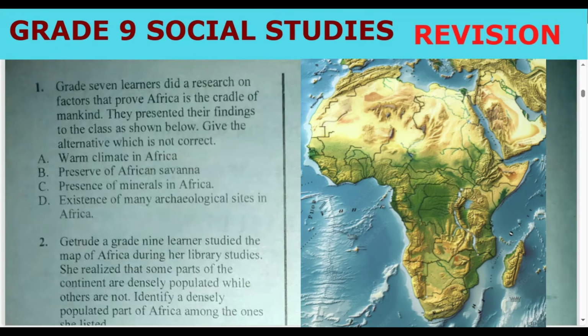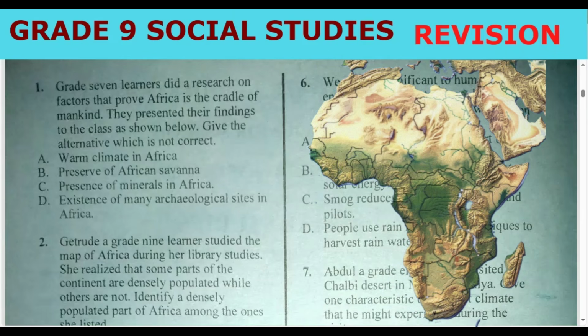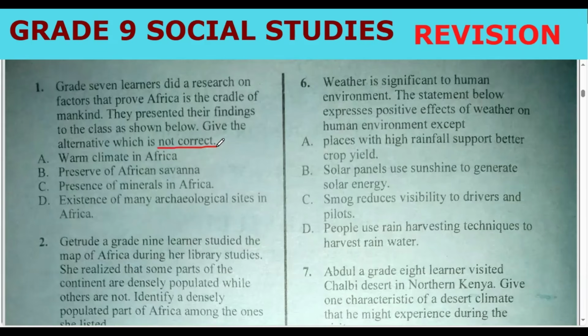Grade 7 learners did a research on factors that prove Africa is the cradle of mankind. They presented their findings to the class as shown below. Give the alternative which is not correct. So as you read the question to understand, there is need to highlight the main area or the secret of the examiner. So here, the assessor wants to know whether you know the factors that prove that Africa is the cradle of mankind.